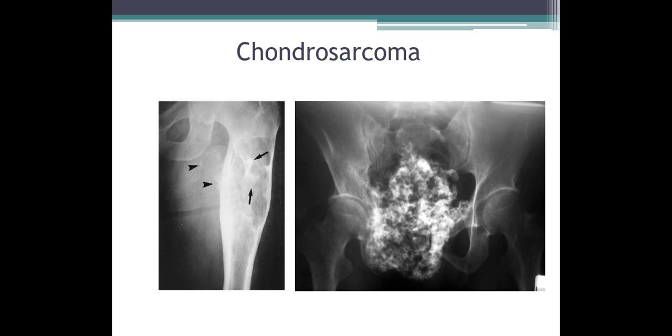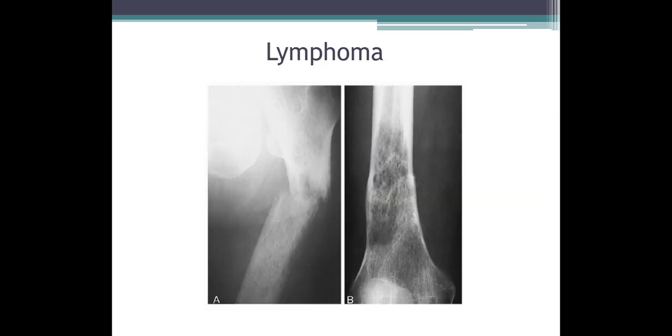Picture B shows an AP radiograph of the pelvis with a large well-defined lobulated mass involving the pubic symphysis and pubis. This lesion shows multiple chondroid calcifications, that is ring and arc calcification. This is typical of chondrosarcoma. This lobulated cloudy lesion involving the pelvis with ring and arc calcification is typical of chondrosarcoma.